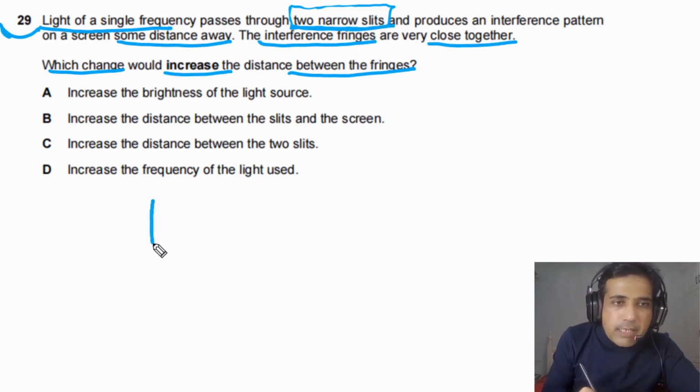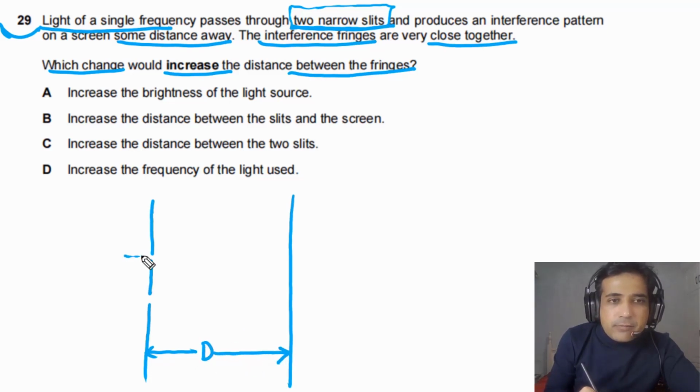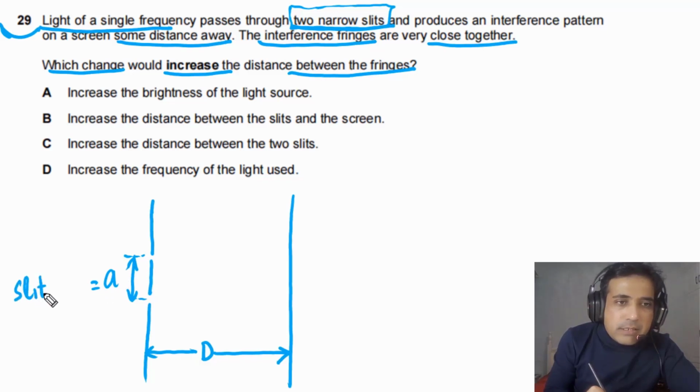So we can sketch first of all. Imagine that we have these two narrow slits and we place one screen at a certain distance from the slits. Let's say the distance between the screen and the slits is equal to capital D. And the distance from center to center of these two slits, let's say this distance is equal to a. And a we call the slit separation.